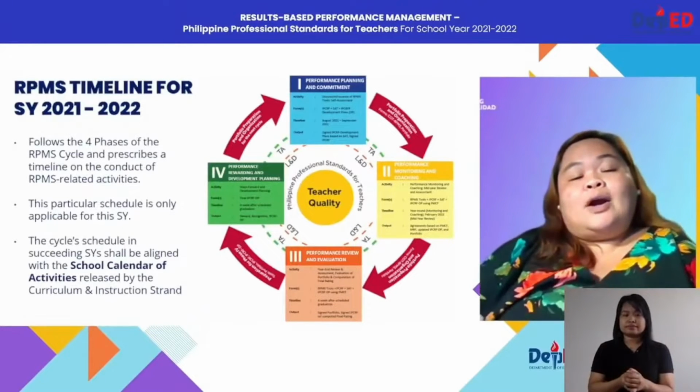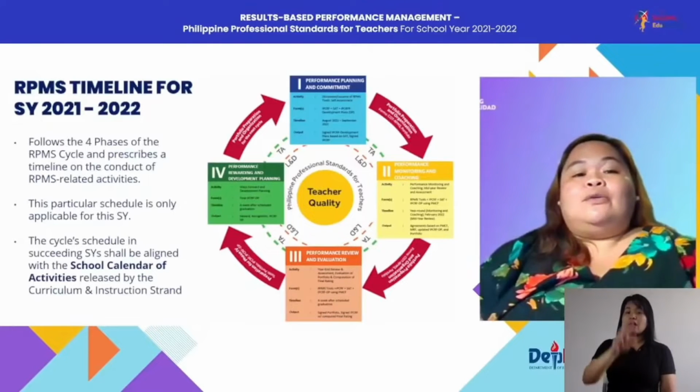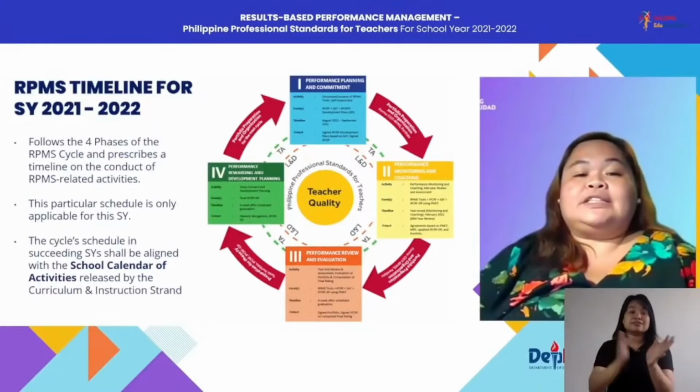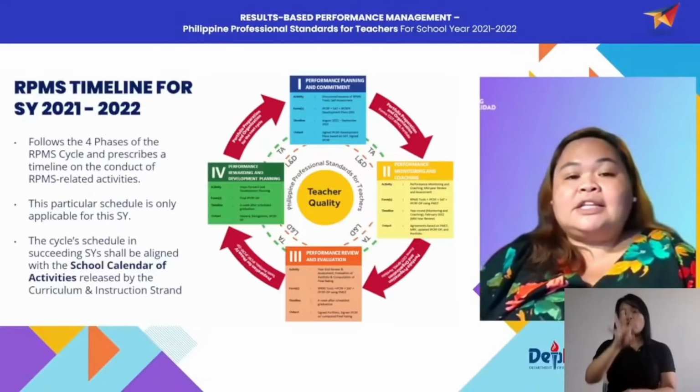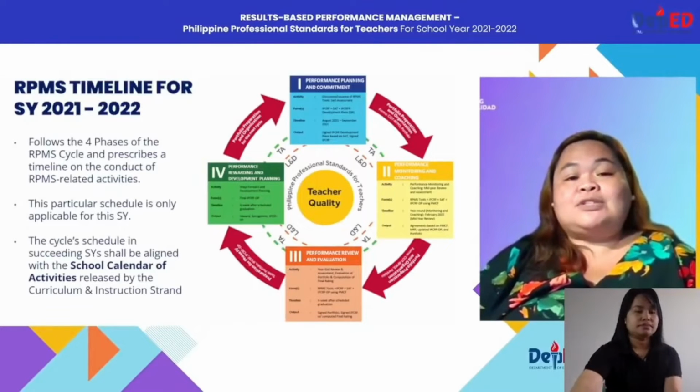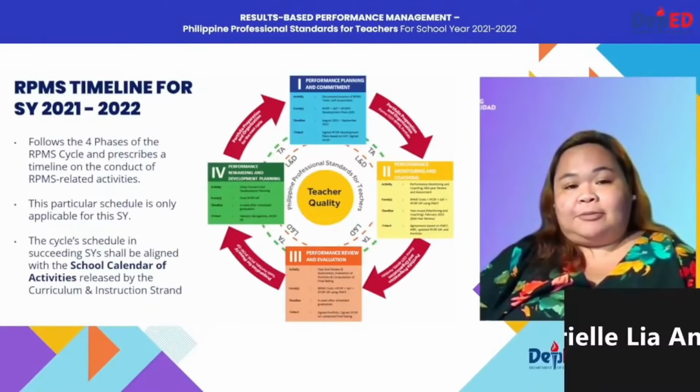are the RPMS timeline for school year 2021, which follows the 4 phases of the RPMS cycle and prescribes a timeline on the conduct of RPMS-related activities for this school year.